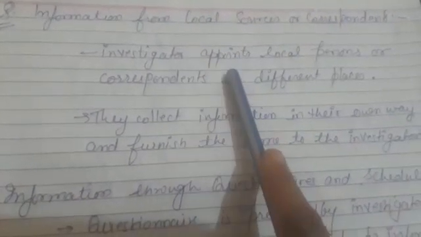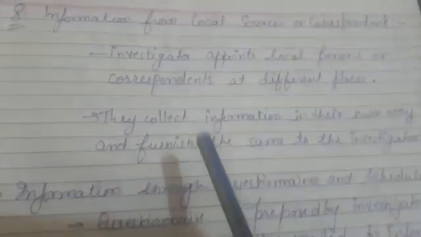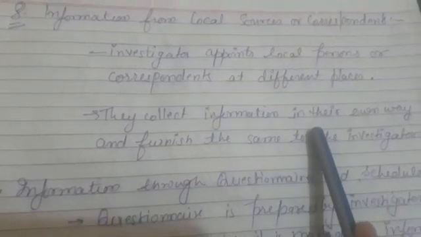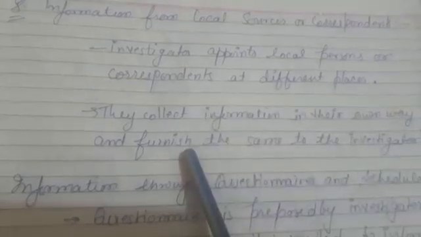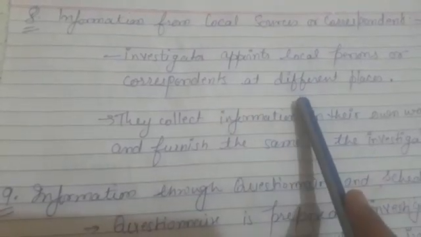Next method is information from local sources or correspondents. Here in this method, the investigator appoints some local person or correspondent at different places, and then those persons will collect information of their respective field and furnish the same to the investigator. So in this way, at one time, the investigator can collect information from different places.